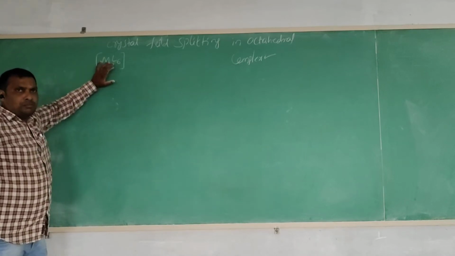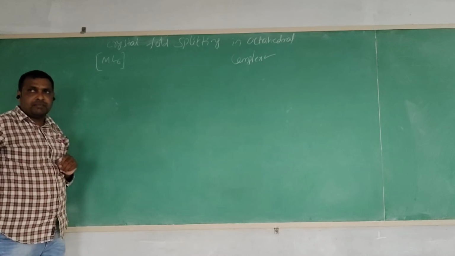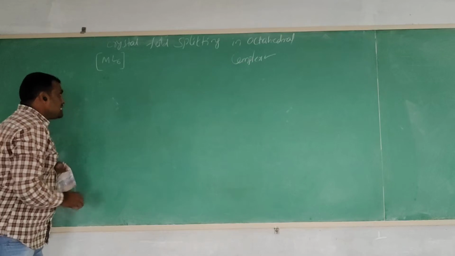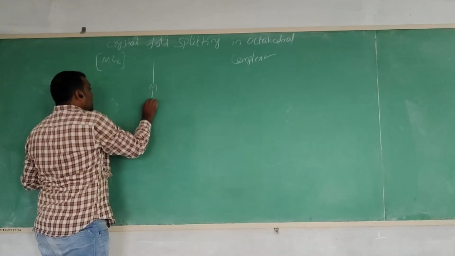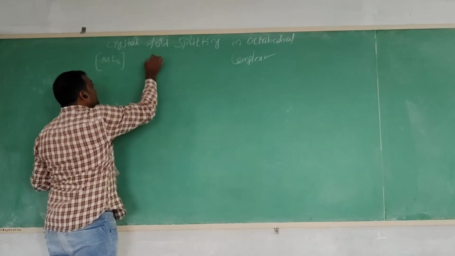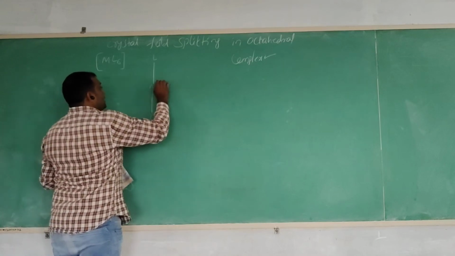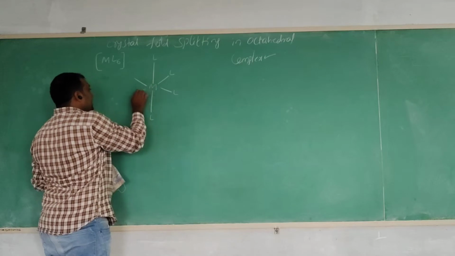Take any octahedral geometrical complex as an example. In the octahedral complex, around the metal atom 6 ligands are present. These are the axial ligands, and next one ligand is present here, and one ligand is present here.